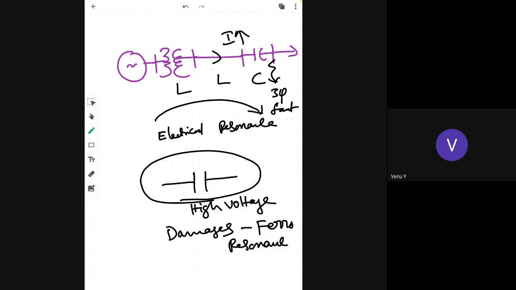This is electrical resonance, also known as FR, the FR problem. This is one of the important drawbacks or disadvantages of the series compensated line, the very first one.